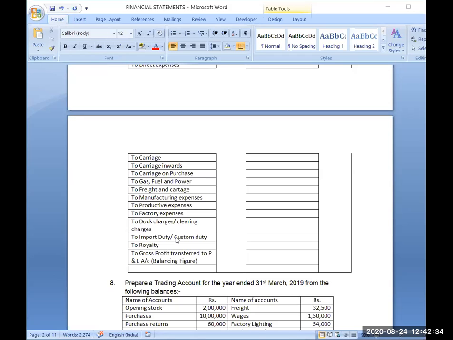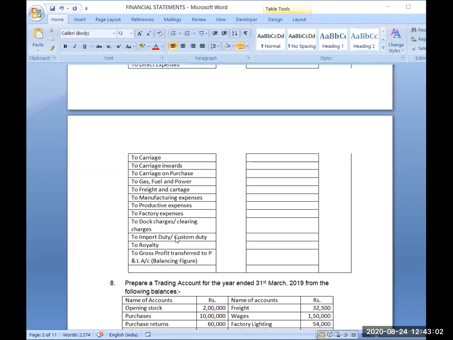See, carriage is transportation of goods from out of the city. Cartage is transportation of goods within the city. If you are purchasing goods from a supplier who is sitting in your own city, you will not be paying that much big amount of transportation, and you will not be hiring such a big vehicle also.